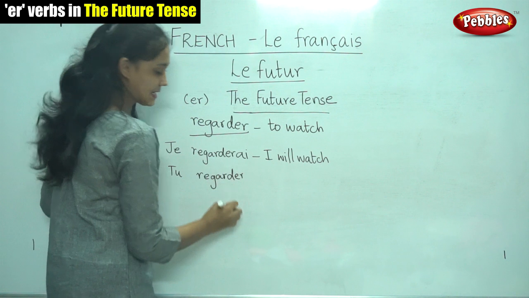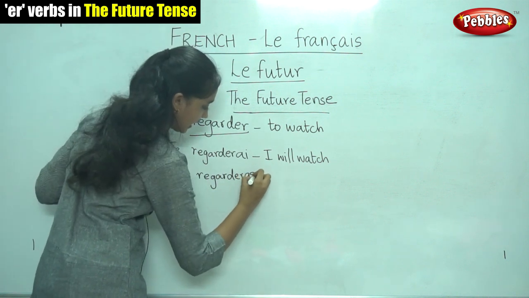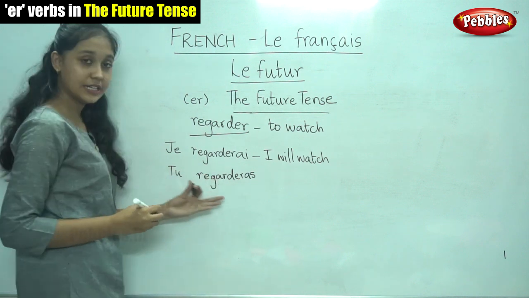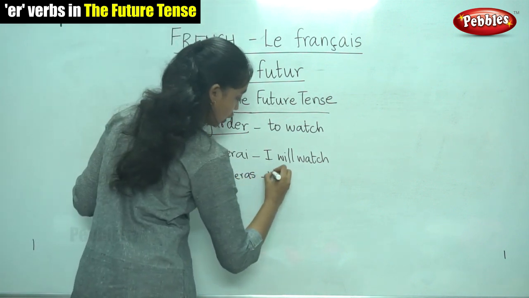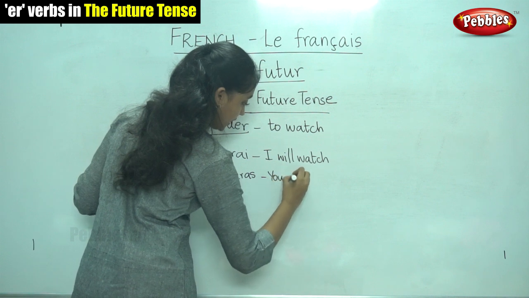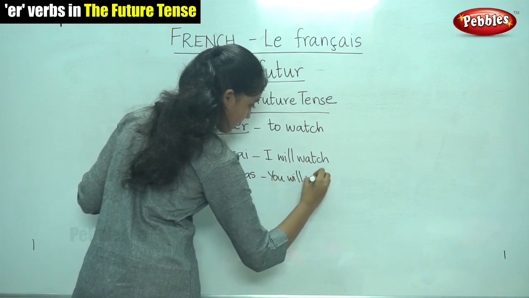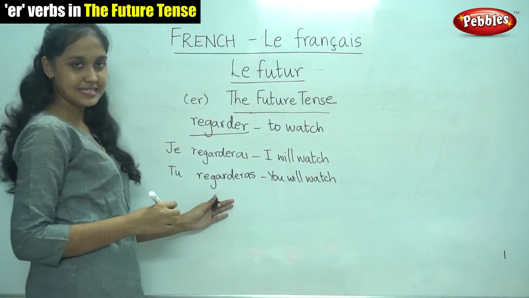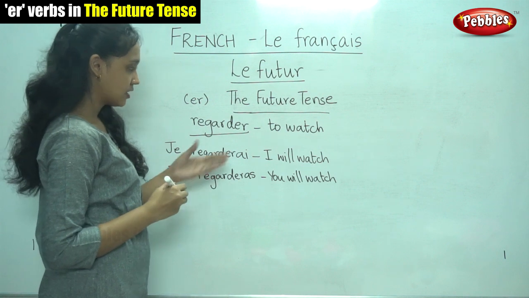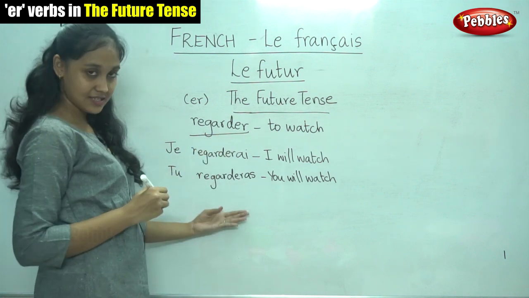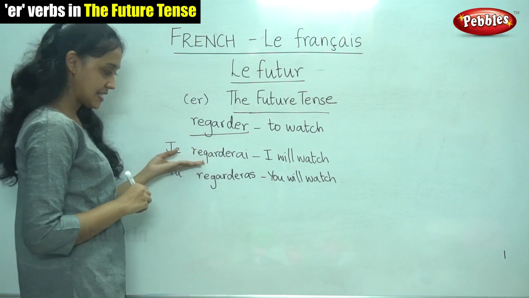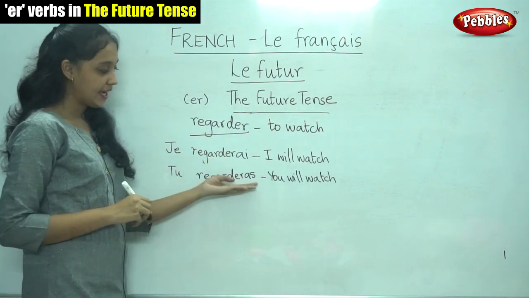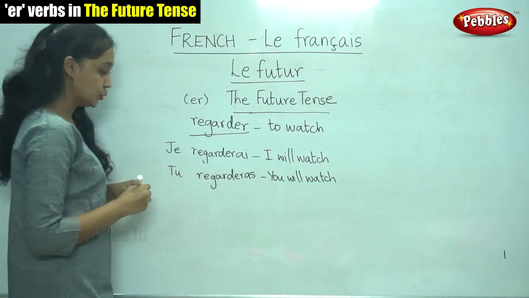The stem followed by AS: tu regarderas. It means you will watch. So it is very simple, just like your present tense. For the ER verbs, this is the rule: you write the stem followed by AI for je, AS for tu.